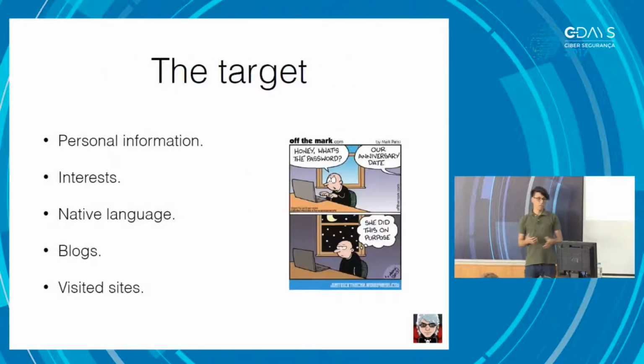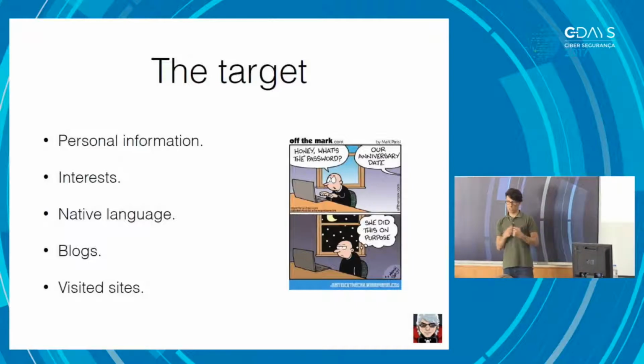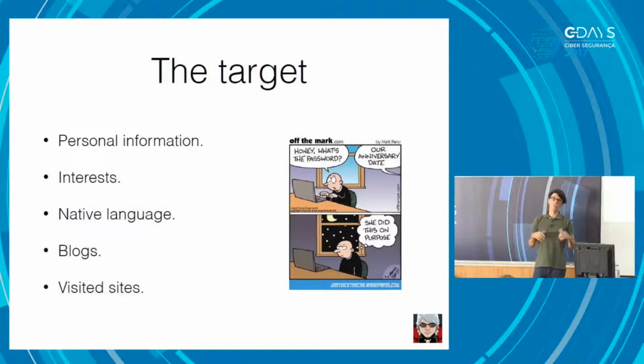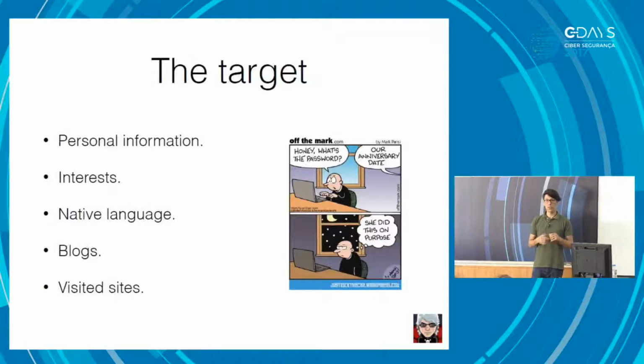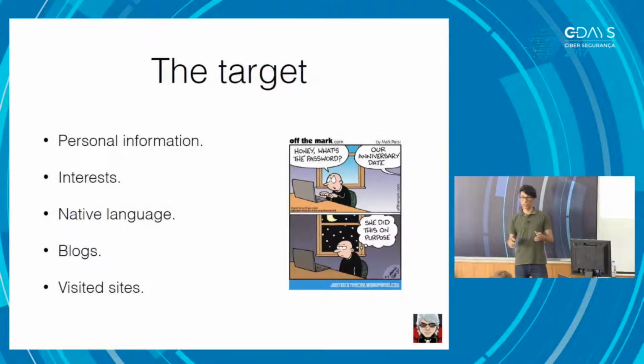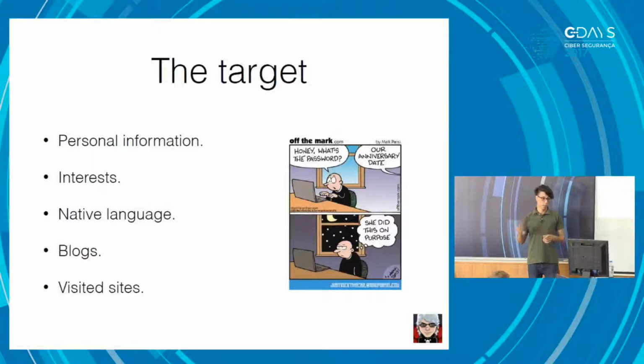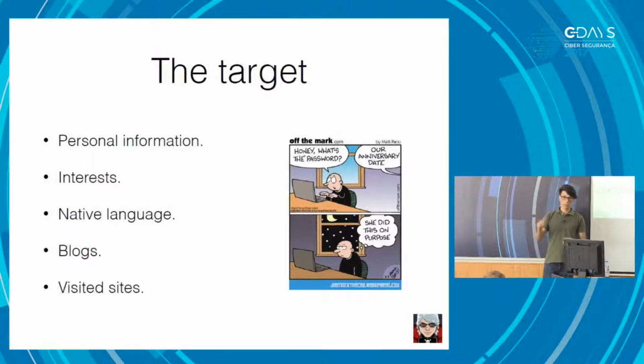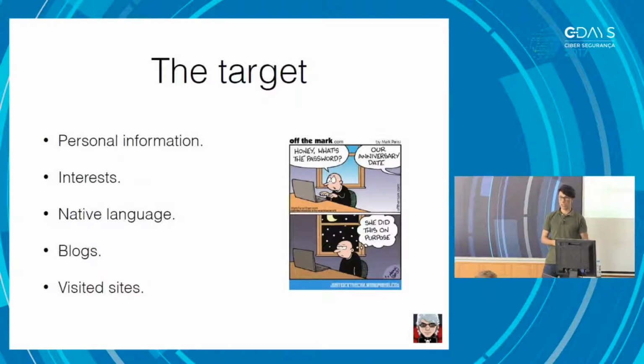So another aspect of this is the personal information. Interests, native languages, blogs if he has any, and the websites he visits. This tells a lot about our information, and this is one of the reasons why I usually say that you don't need any type of backdoor to get into someone else's phone these days. Kids these days all post pictures all the time of what they ate, what they like, and what places they like to visit. So you have plenty of information to get into someone else's device easily without any problem.